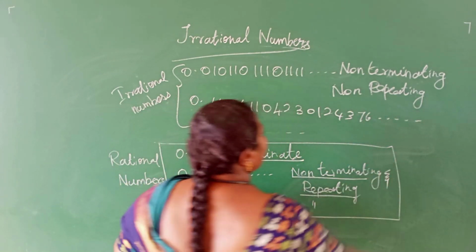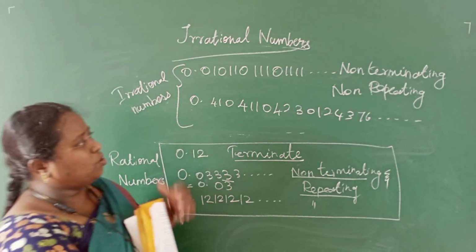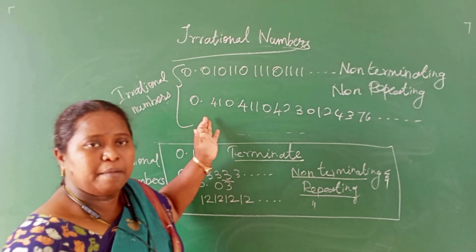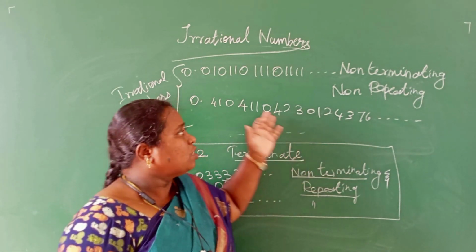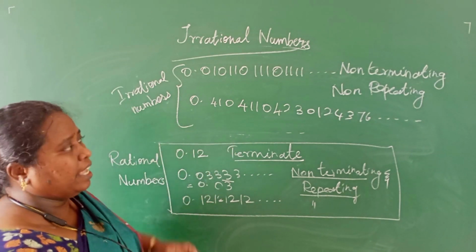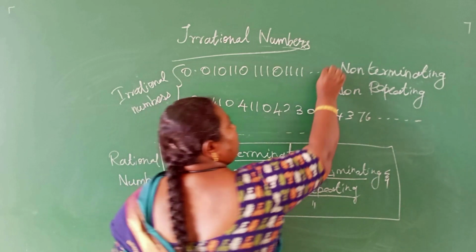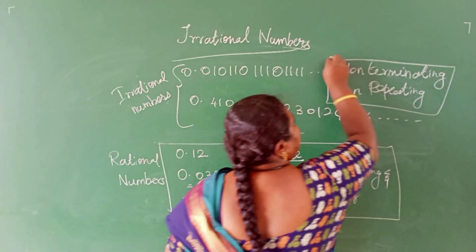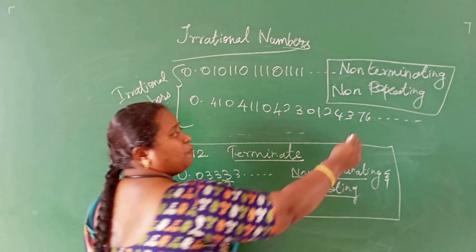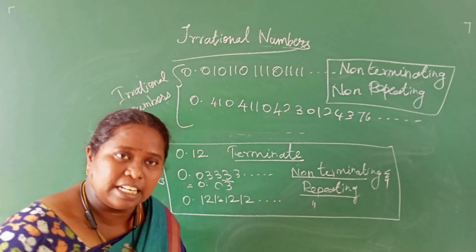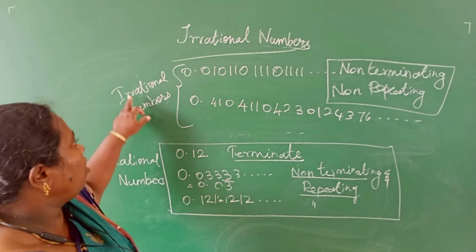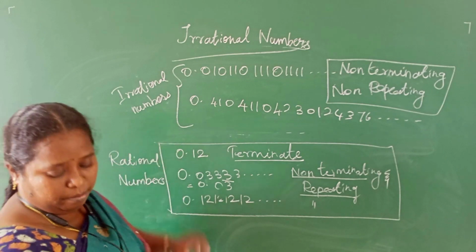0.41041042301243, it keeps on going like this. See, there is no order in the numbers. The same number is not repeating. So these are called irrational numbers. A number which is non-terminating and non-repeating. Instead of repeating, we can use recurring. Non-terminating and non-recurring numbers are called irrational numbers.